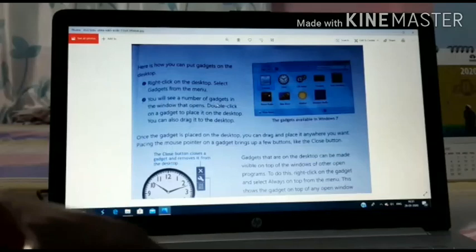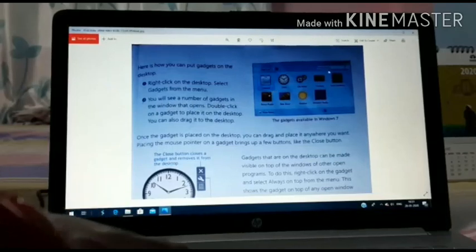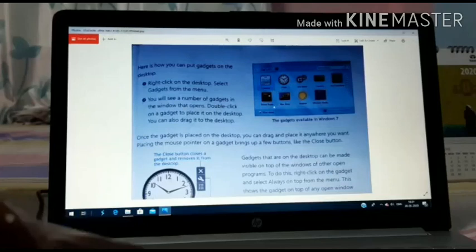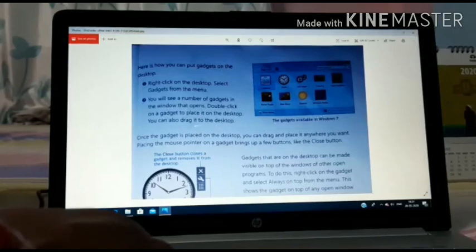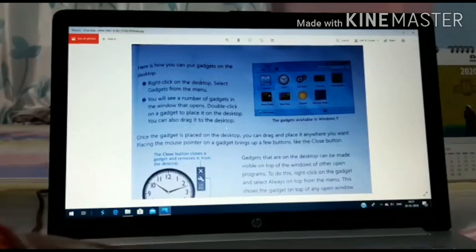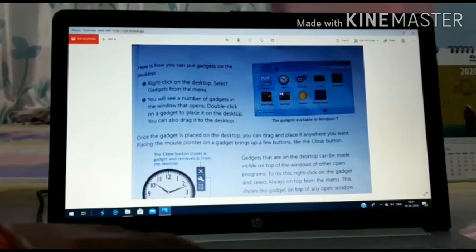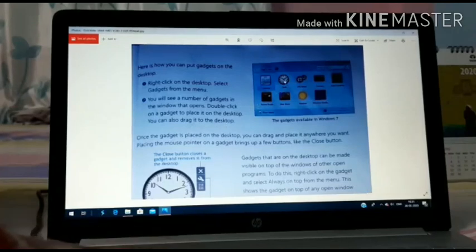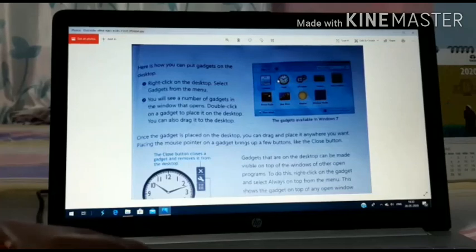You will see a number of gadgets in the window that opens. You can see the picture here. These are all the gadgets available in Windows 7. You can also drag them to the desktop. How can you put one on the desktop? Just click on any of the gadgets and drag it from this area onto the desktop. This is the way you can place a gadget on the desktop.